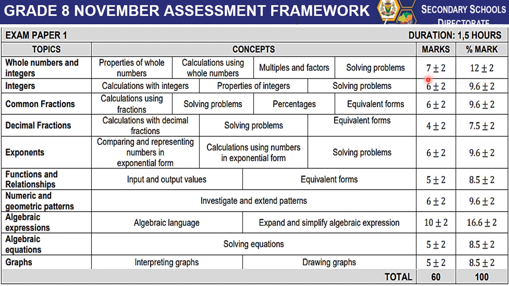Now the first topic there is whole numbers and integers, allocated at around 7 marks. Integers allocated at around 6 marks. Common fractions allocated at around 6 marks. Decimal fractions around 4 marks. Exponents around 6 marks. Functions and relationships around 5 marks. Numeric and geometric patterns around 6 marks. Algebraic expressions around 10 marks. Algebraic equations around 5 marks, and graphs around 5 marks. Now when you look at the mark allocation per topic, you will notice that algebraic expressions have been allocated more marks than the other topics there.